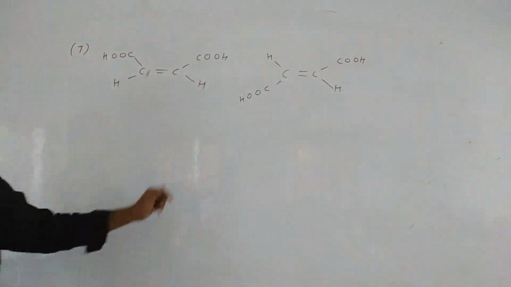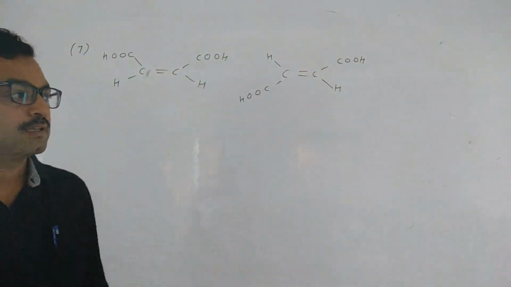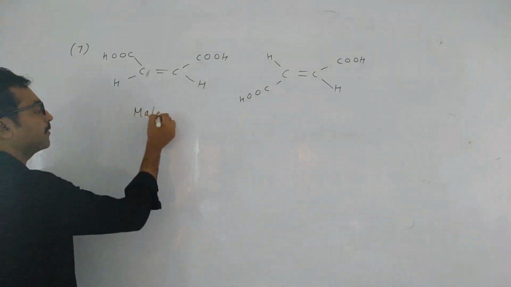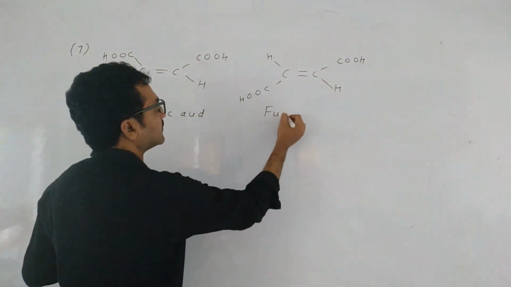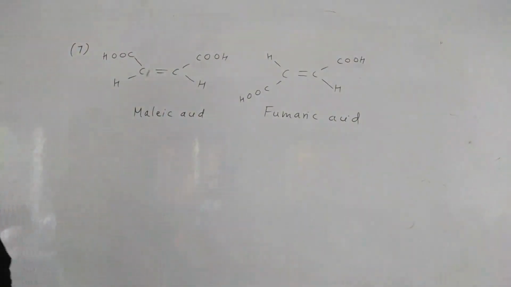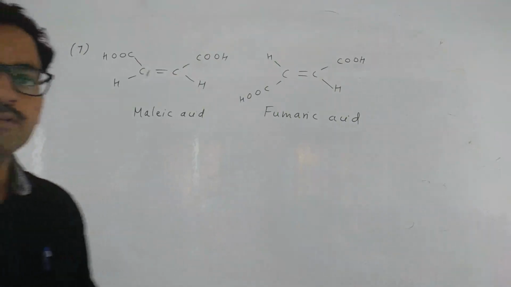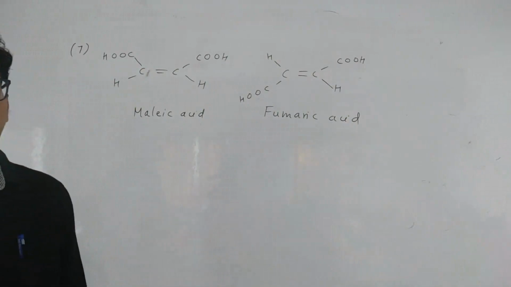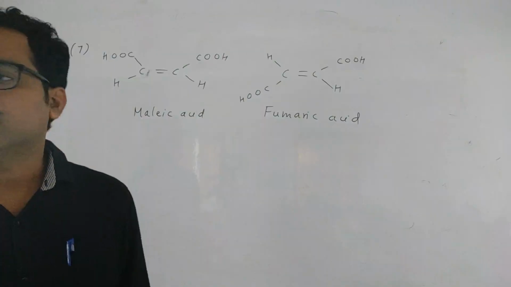Now, this is a very important question. Which is more acidic among them, malic acid and fumaric acid? What is the name? This is malic acid and this is fumaric acid. In this, which is more acidic and why? So what do you have to check?